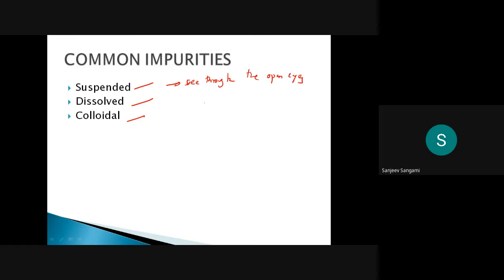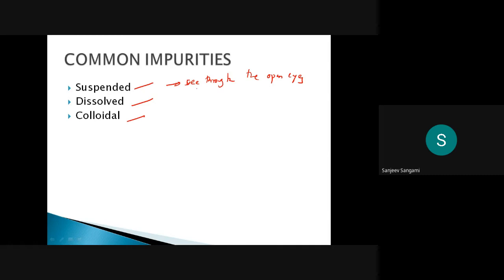For example, if any small mud material is there, you can see that through your open eyes. That is also an impurity. For example, if a small stone is present in water, that is also suspended.